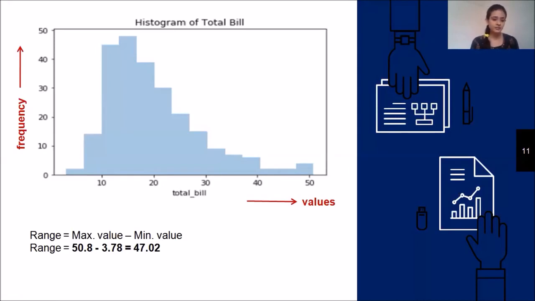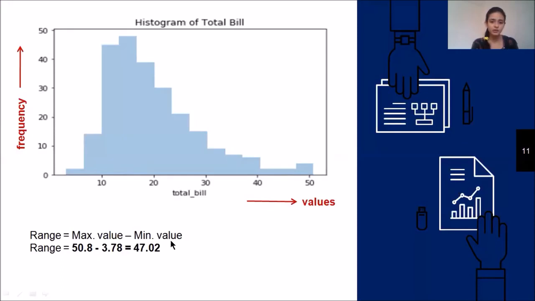On the left-hand side you must have the minimum value, and on the right-hand side you must have the maximum value. So to identify the range of the data, it is very necessary that the data is in sorted order. If the data is not sorted, then first you have to sort that data. So over here my data is in sorted order, so I'm directly calculating the range.